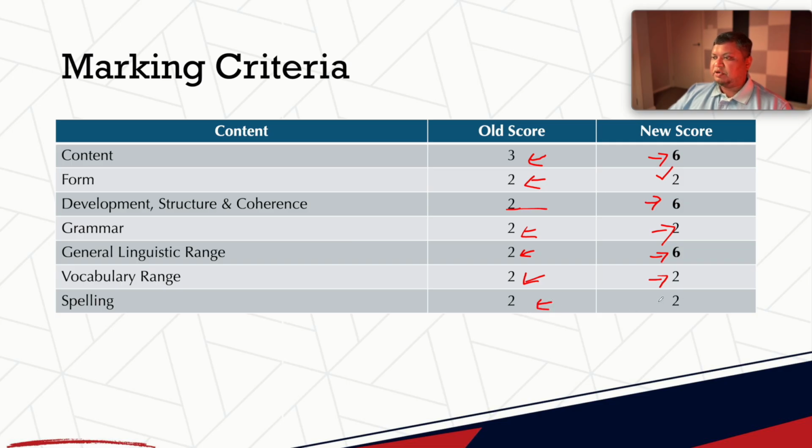Spelling is very important, especially in writing. So how it works is if you write all the words correct, you get 2 out of 2. If you make one spelling error, you lose 1 mark. And if you make 2 spelling errors, you lose both of the marks. That's why I said, rather than writing, let's say, 299 words and making more than 2 spelling mistakes, write less, make less spelling mistakes.